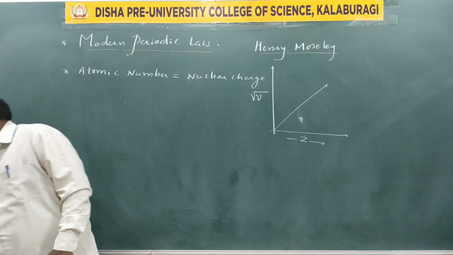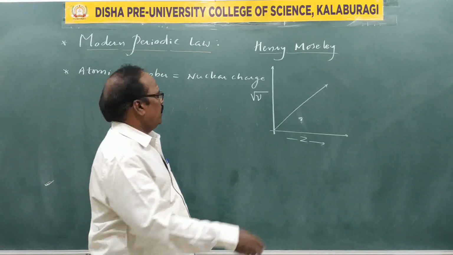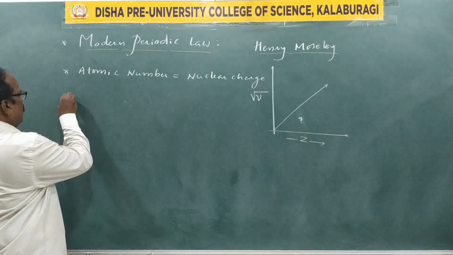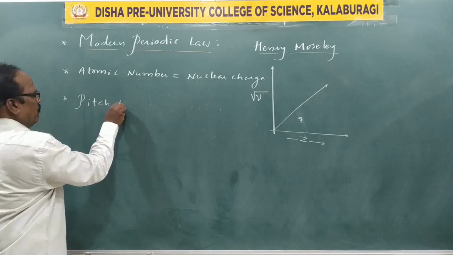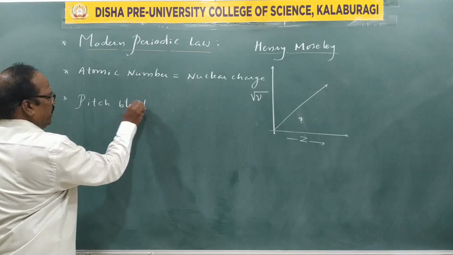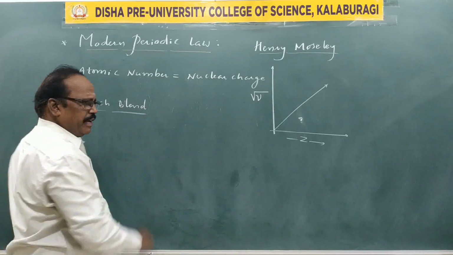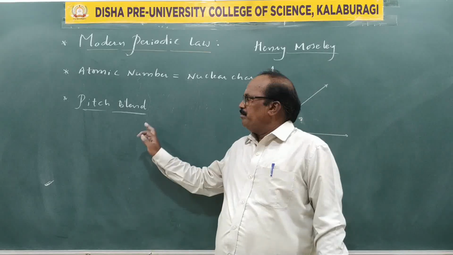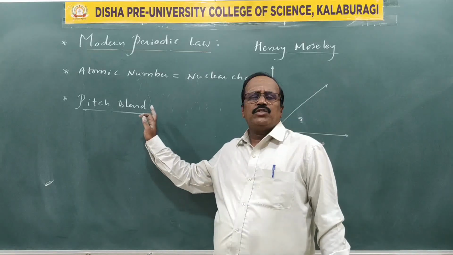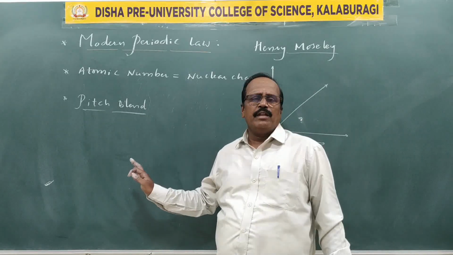And here we know a word, a mineral called pitchblende. Pitchblende is an ore of uranium. You can find this word in the NCERT. Pitchblende is a very rich source of uranium.